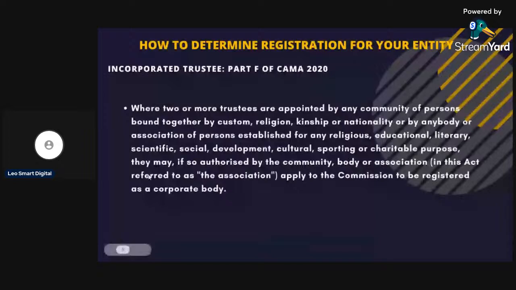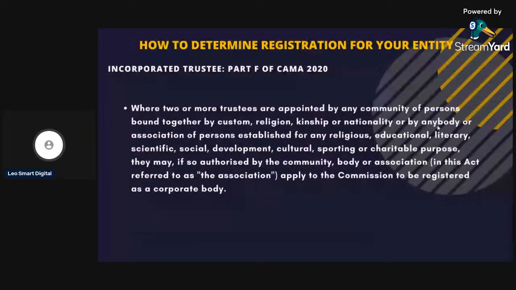They may, if so authorized by the community, body or association, apply to the commission to be registered as a corporate body. Now, when you have a church to register, then two or more trustees must be appointed by the community to apply for this entity, this church, to be registered as a corporate body.